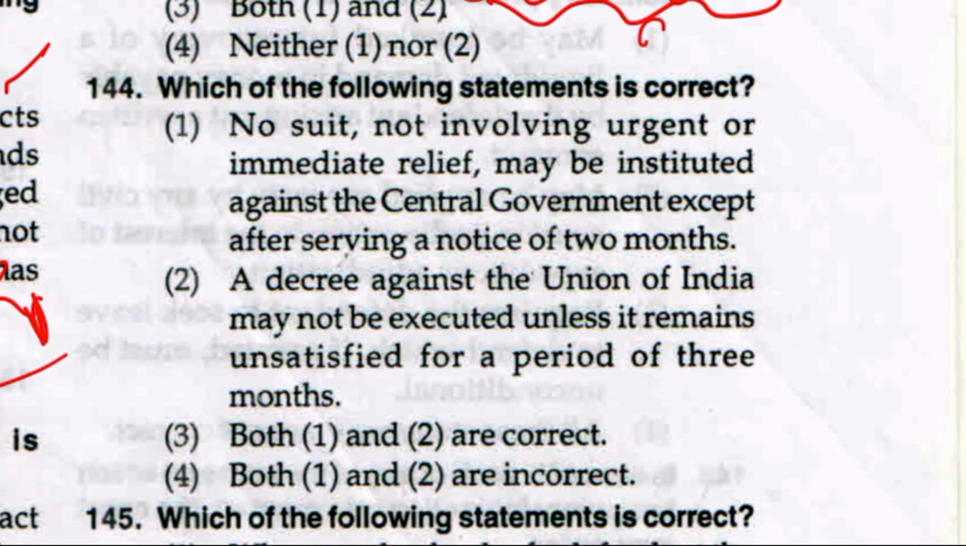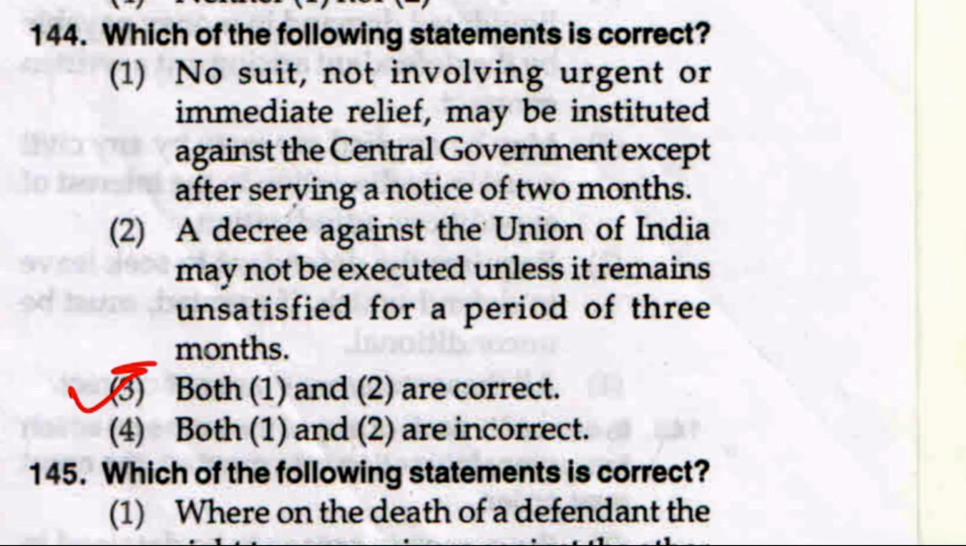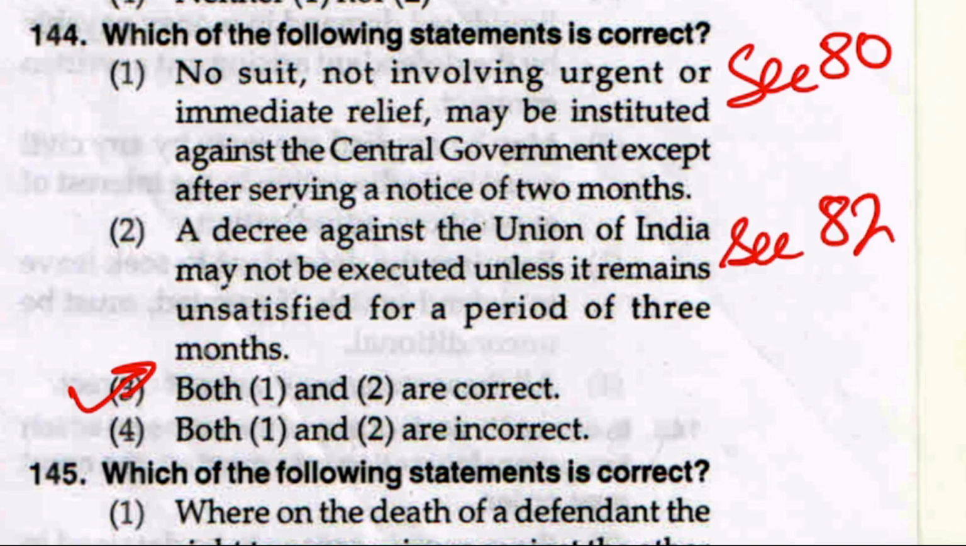Come to question number 144. Which of the following statements is correct? Option 1, no suit not involving urgent or immediate relief may be instituted against the Central Government except after serving a notice of 2 months. Option 2, a decree against the Union of India may not be executed unless it remains unsatisfied for a period of 3 months. Option 3, both 1 and 2 are correct, or option 4, both 1 and 2 are incorrect. The right answer is option 3, both 1 and 2 are correct. This is mentioned in Section 80 and this is mentioned in Section 82.